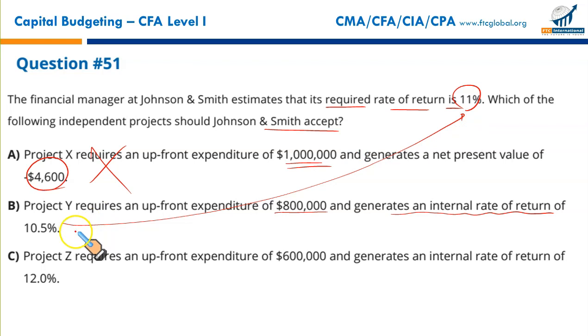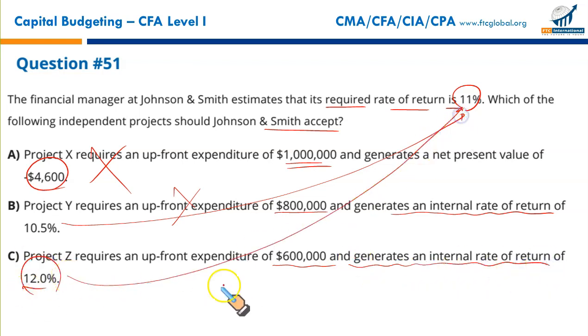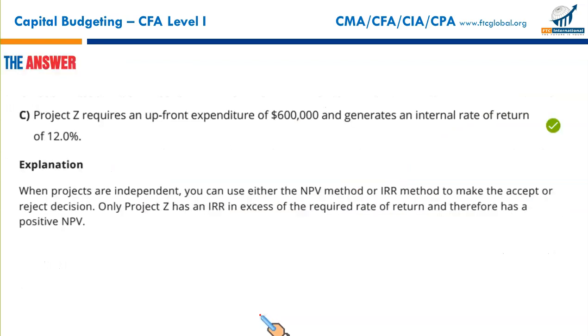Having a rate of return less than the discount rate will mean negative NPV, which was the case here. Rejected. Project Z requires an upfront expenditure of $600,000 and generates an internal rate of return of 12%. This IRR is higher than 11%, so the NPV for this project would be positive. So that makes C the correct option.